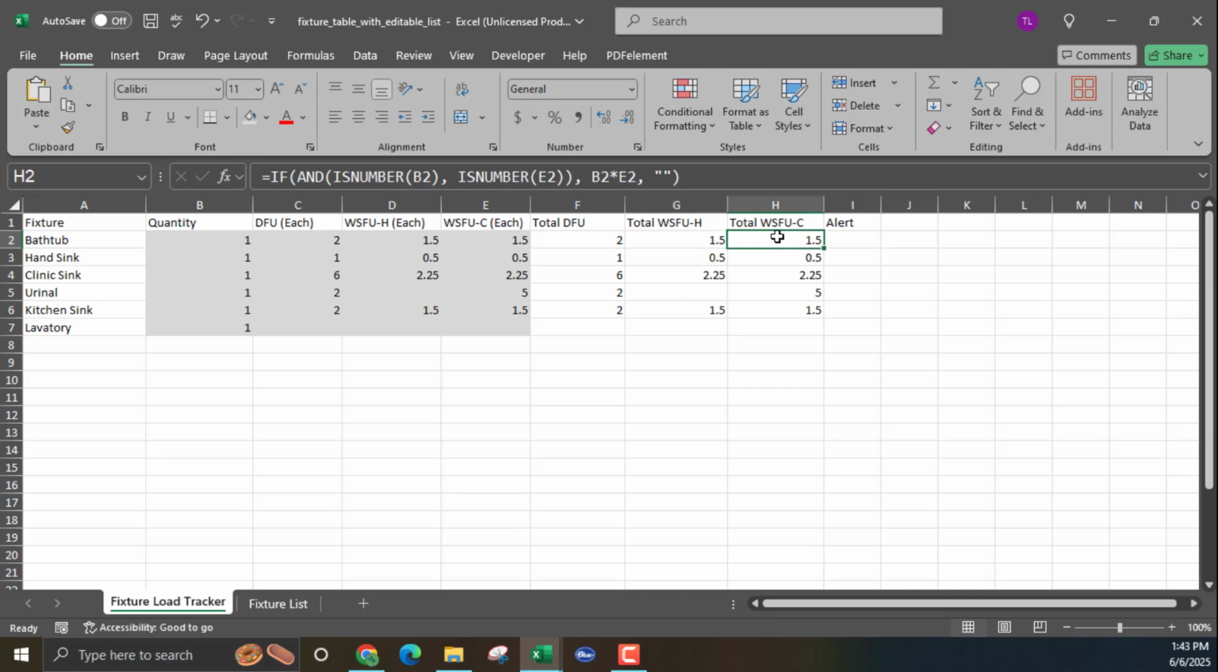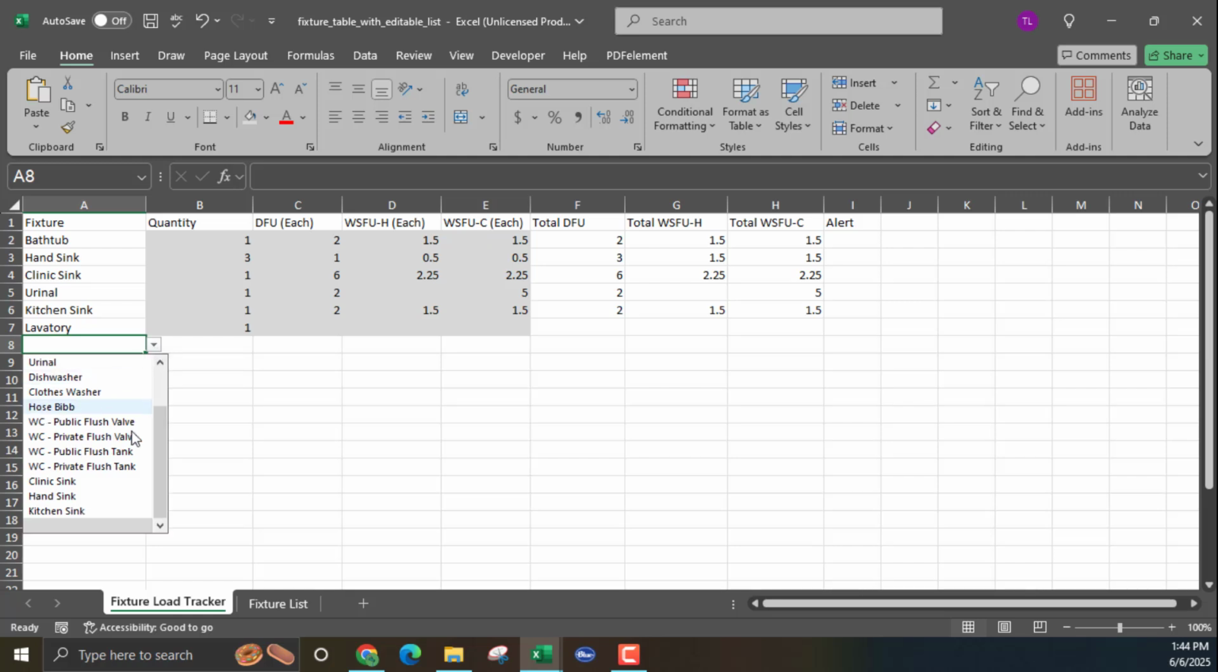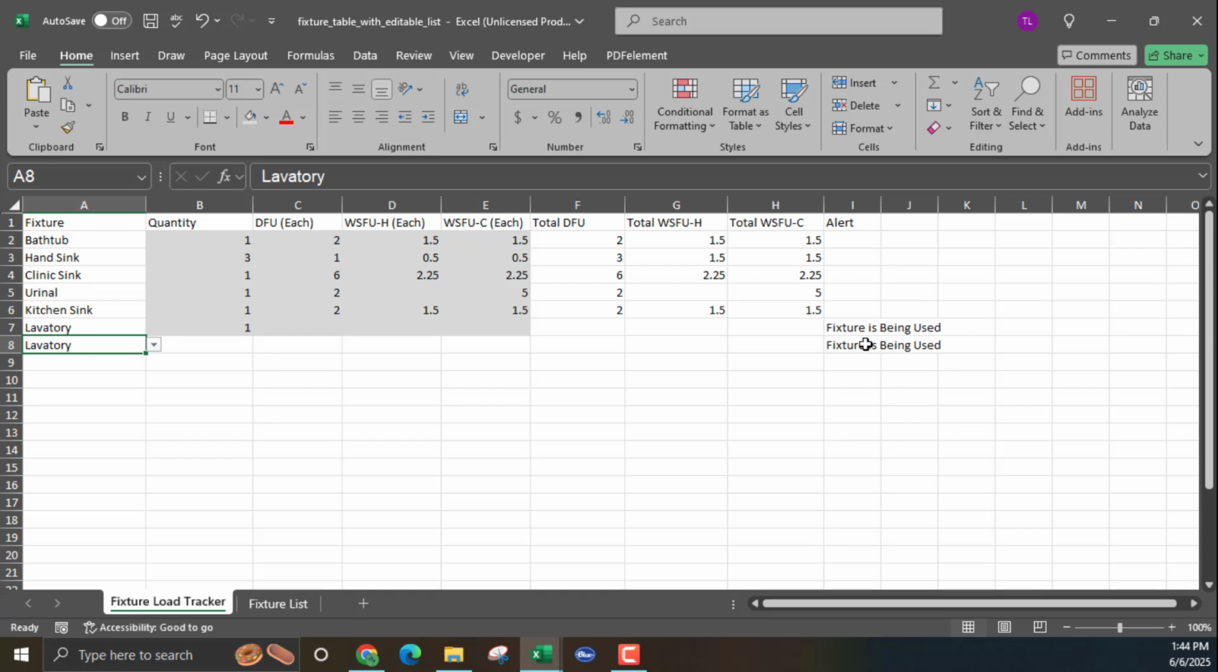Here are the populating formulas. So if I put 2 hand sinks or 3, it's going to populate here. I don't have to do anything. ChatGPT has done this. And if I put another, let's say another lavatory, let's go up, another lavatory, then over here, here's the alert. Fixture being used, so you can't use that. Got to put that back.